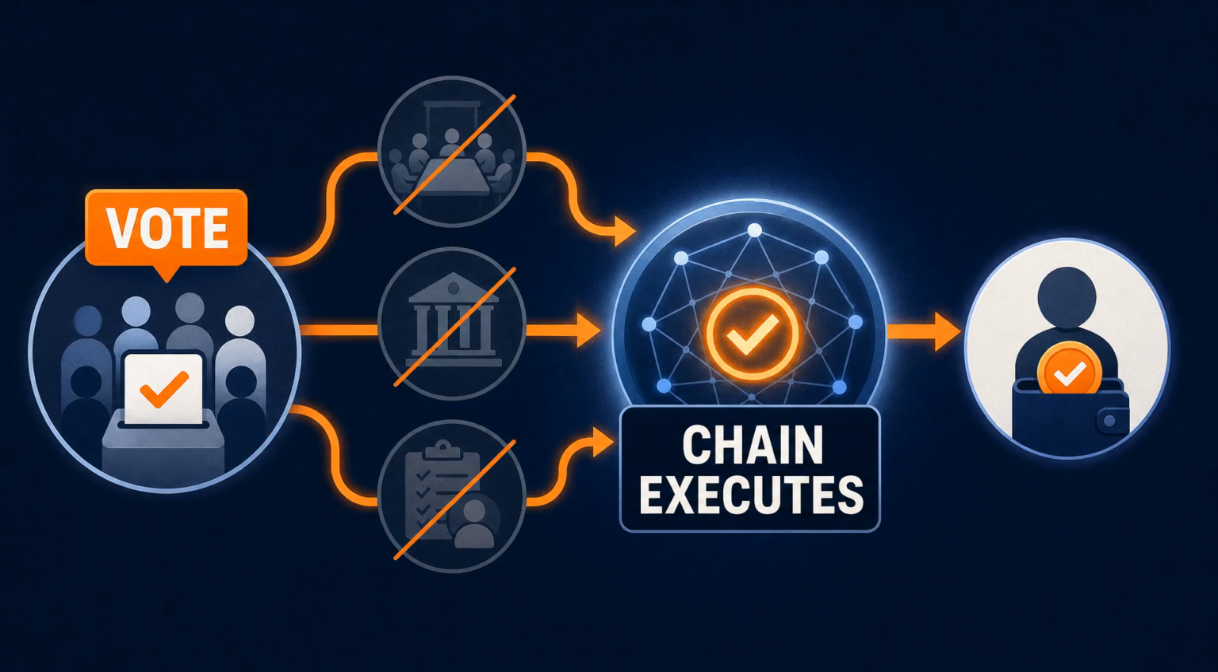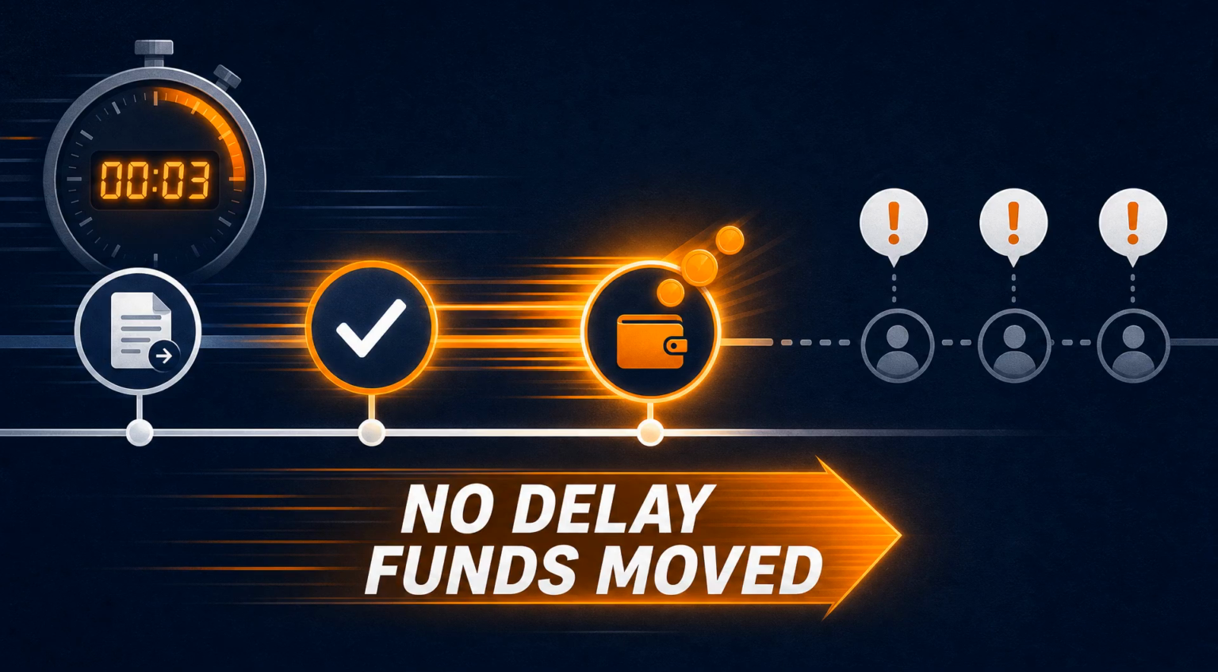Humans do not have to wait for a board meeting, a bank approval, or a manual payout. If the community votes, the chain executes. But automation also compresses the reaction window. If there is no delay, no review layer, and no emergency brake, a bad proposal can go from approved to executed before most token holders even realize the vote happened.